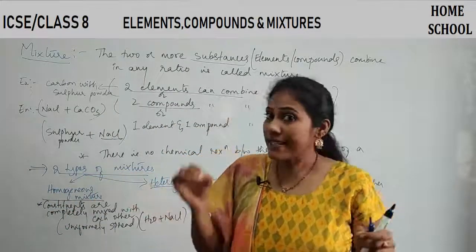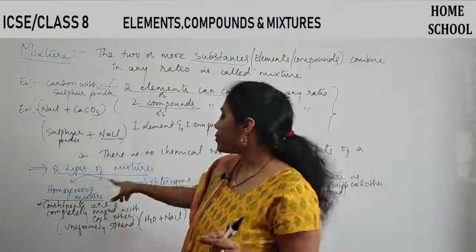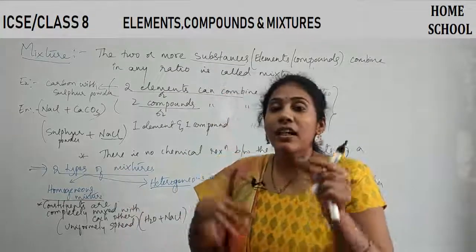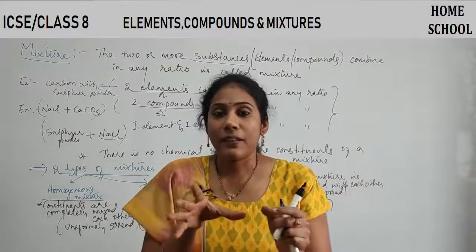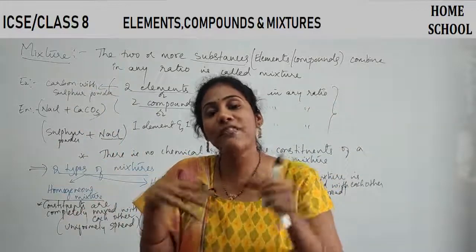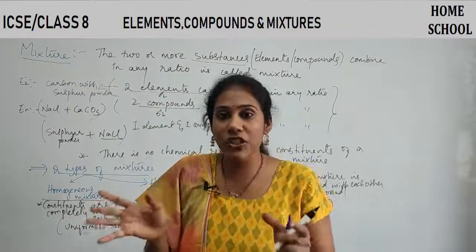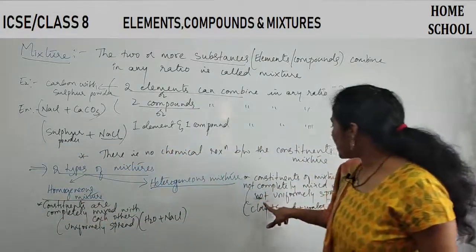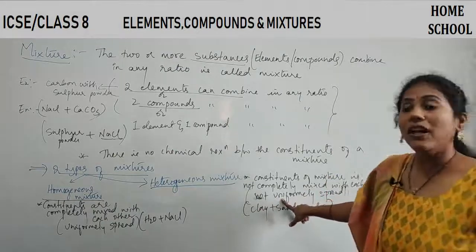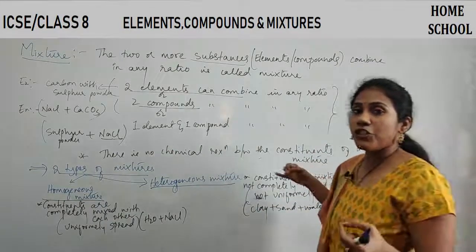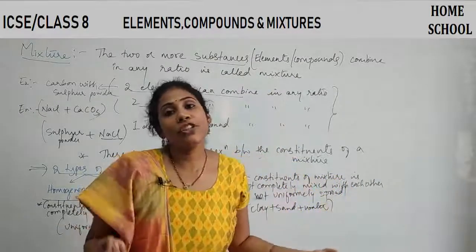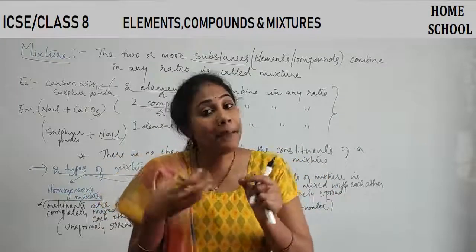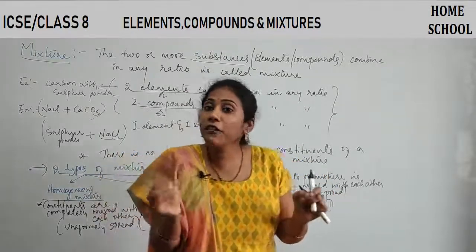Clear? Did you understand the meanings of the words homogeneous and heterogeneous? This is very important to understand. In the case of a homogeneous mixture, the components are completely mixed with each other. In all portions of the mixture, you have the same amount of constituents. Components are uniformly spread. But here, the components are not uniformly spread, that means not equally spread. In one region you have more of one substance, in another region you have less of another substance. The components are not completely mixed with each other. They are not uniformly spread.